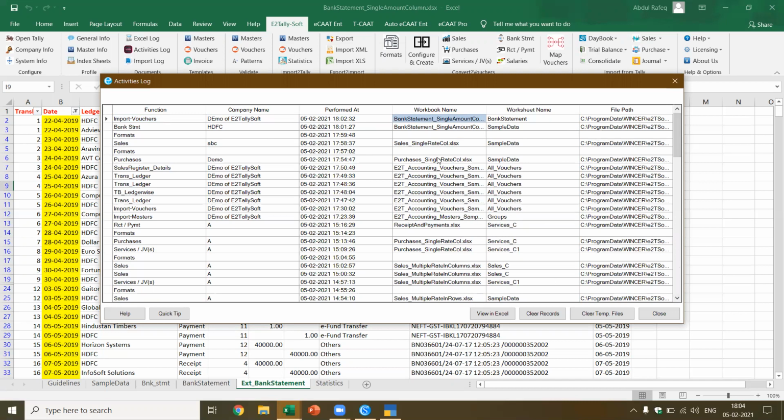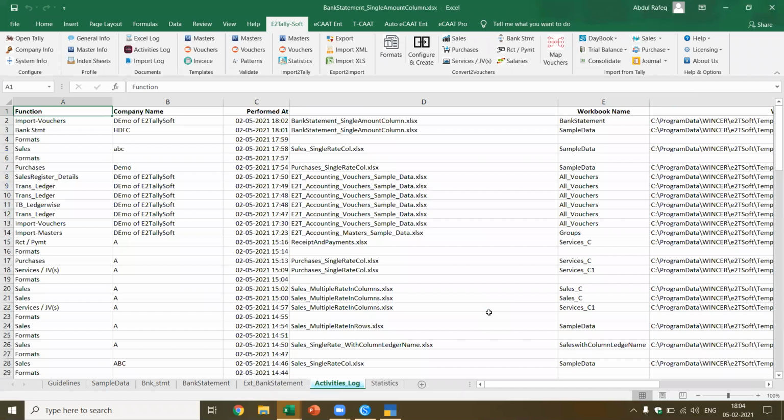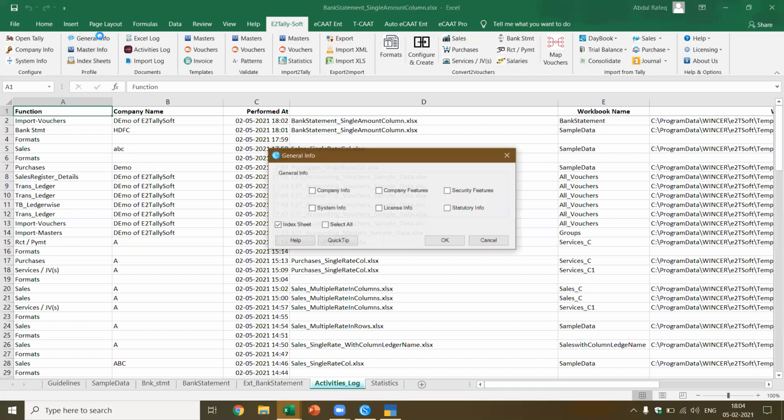Now if you want to view this in Excel and make it part of the audit documentation, just say view in Excel. This will be stored in Excel. See, this becomes a part of your audit documentation. Whatever work your staff have done, you ask them to create the Excel log or the activities log, and this is maintained.